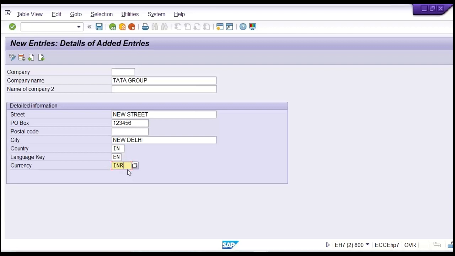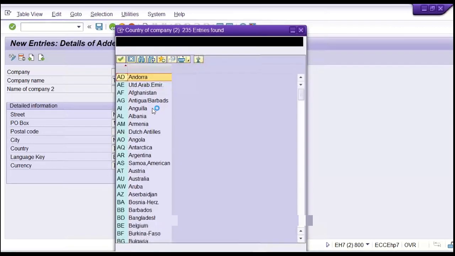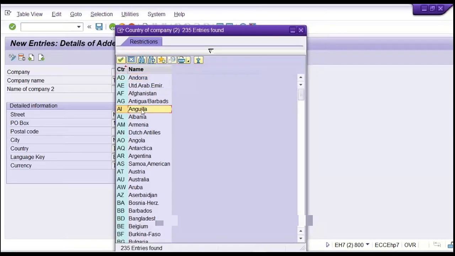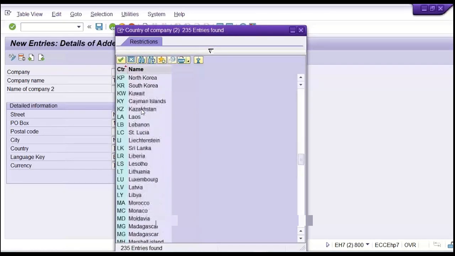These default codes are given by SAP. Country means IN, right? For India. If any other country is there, you can give that country, like let's suppose UK, US, right? So what is the country code? You can check here. Look at here, when you keep your cursor here, right, on the right side, this small pop-up box is there, right? So if you click here, then you'll have the option to select your country code. All the country codes are already set up and given by SAP by default, right?